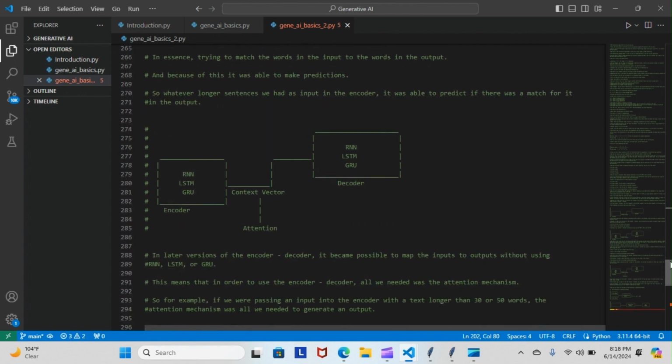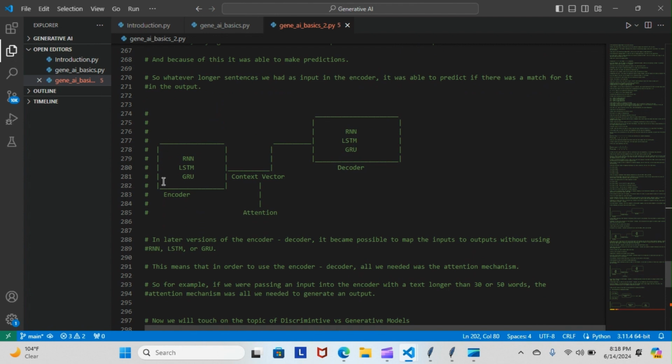Let's go down a little bit more. This is our new graph showing our new mechanism, which is attention. As you can see, we still have our encoder, we have our decoder, we have our context vector, and then we have our new attention mechanism here. So in later versions of the encoder-decoder, it became possible to map the inputs to outputs without using RNN, LSTM, or GRU. This means that in order to use the encoder-decoder, all we needed was the attention mechanism. So for example, if we were passing in an input into the encoder with a text larger than 30 or 50 words, the attention mechanism was all we needed to generate an output.